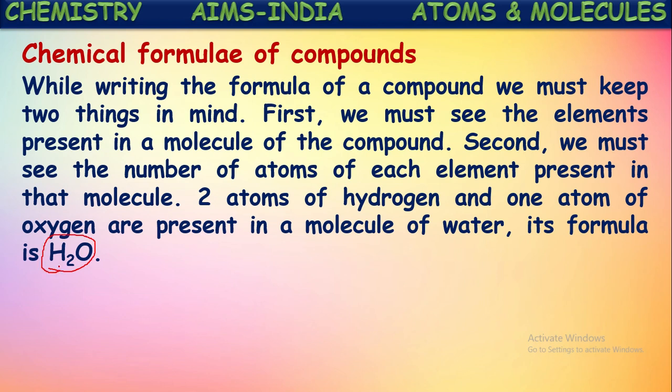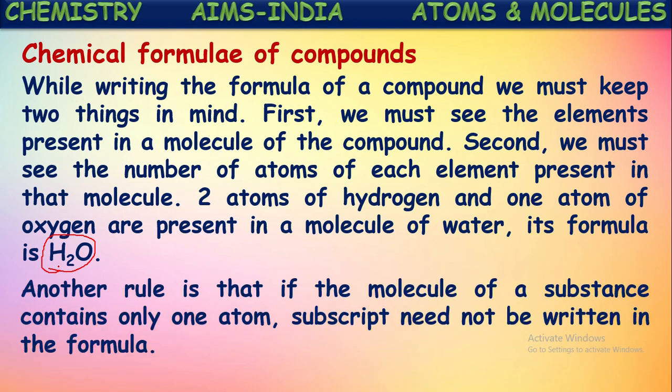So in this way, the chemical formula of a compound can be written by observing these two points. First point is we have to identify which elements are present in that compound, which elements are combined to form that compound, or how many kinds of elements are present in that compound. Second point is how many atoms of each element are present. So if you know those two, we can write the molecular formula of that compound.